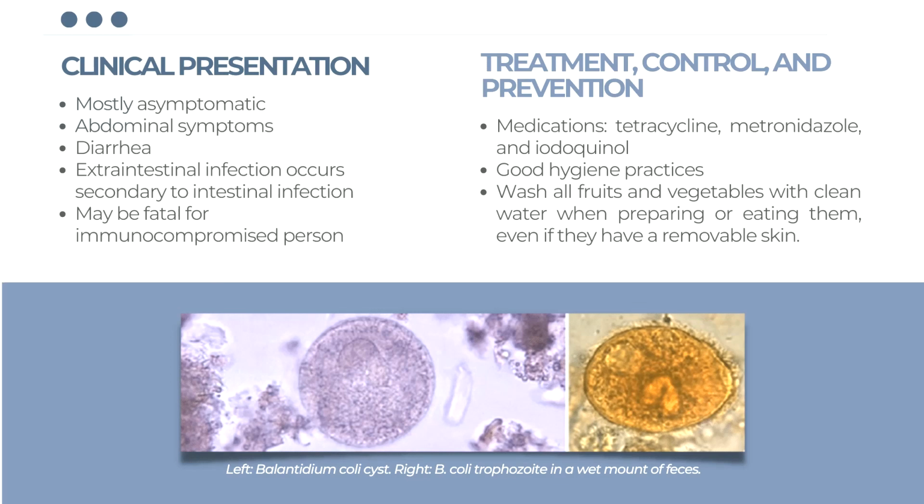For the treatment, control, and prevention, drugs like tetracycline, metronidazole, and iodoquinol are used to treat infections of Balantidium coli. Prevention and control measures include proper hygiene, like washing hands with soap and warm water after handling anything fecal-matter related, especially for those who work with pigs, and thoroughly washing fruits and vegetables with clean water when preparing or eating them is also advised.